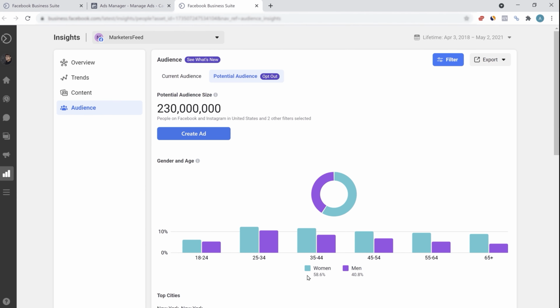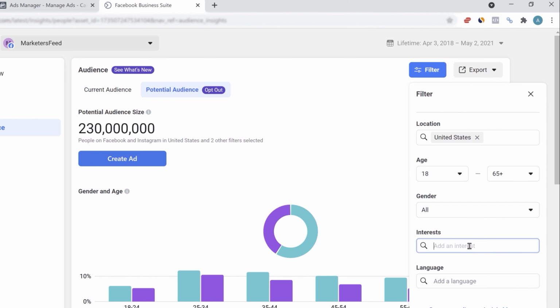But this is not the data you want. You want the data for the interest you are targeting. So in the filter, again, we'll add the interest. My playlist is about digital marketing, so let's add the interest as digital marketing. Now you can see the potential audience size has decreased to 28 million, and the distribution is 53% women interested in digital marketing and 45% men. You'll also see the top cities being New York, Los Angeles, Houston, Chicago, Atlanta, etc.